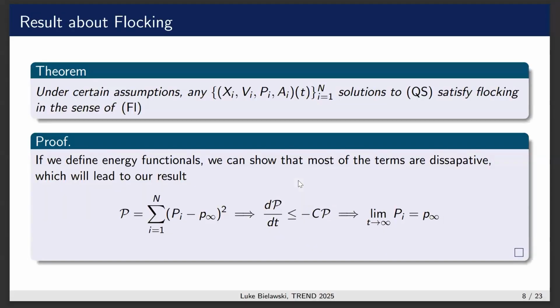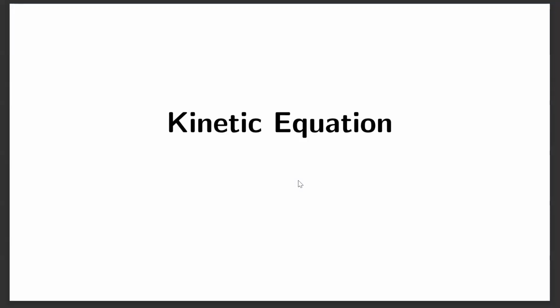As a basic theorem that we prove/improve upon previous results, we prove under certain assumptions that any solution to the quorum sensing model will flock. All of the proofs are relatively simple. You define certain energy functionals, and it turns out that all of the interaction terms are dissipative, and then you can end up getting the results that you need. Next, we're going to talk about the kinetic formulation of quorum sensing.